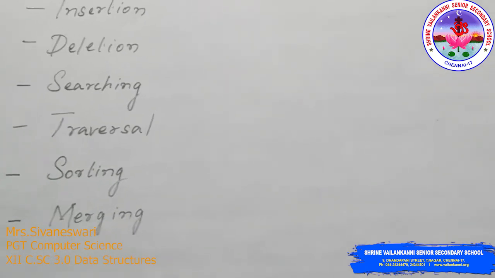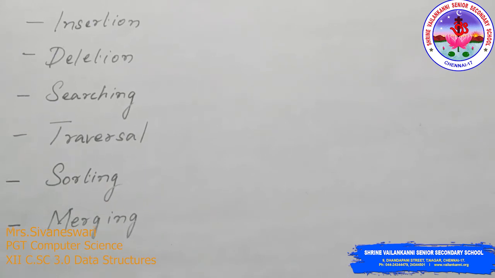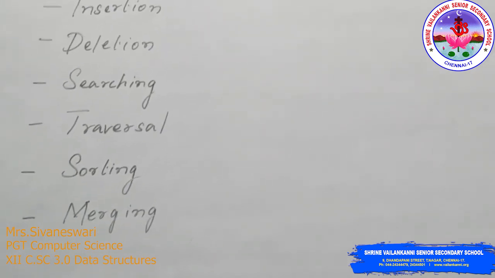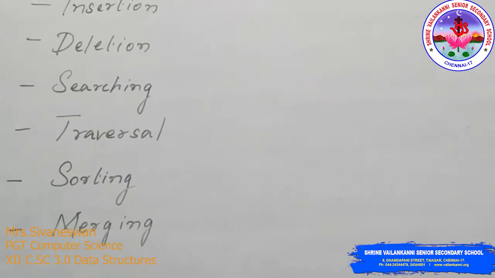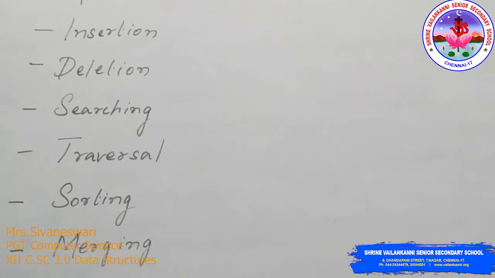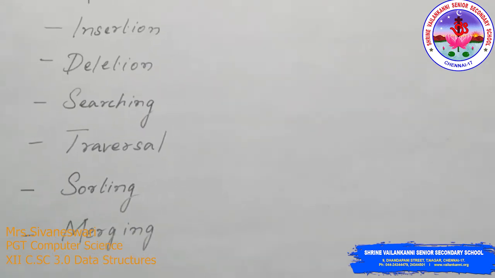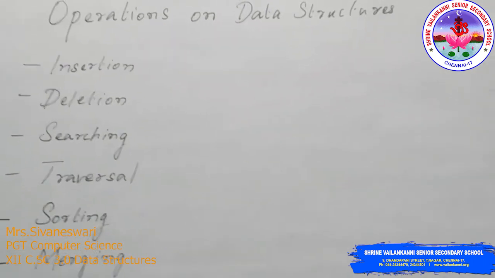Next is merging, where two separate data structures of the same type are combined together to make a single data structure. So these are the operations which we perform on each and every data structure.